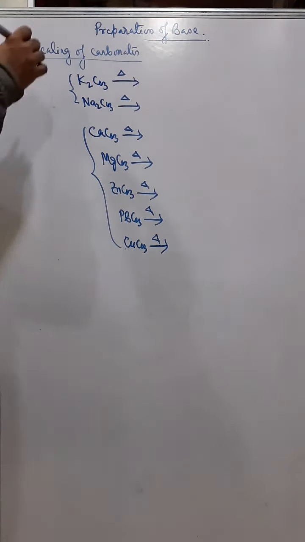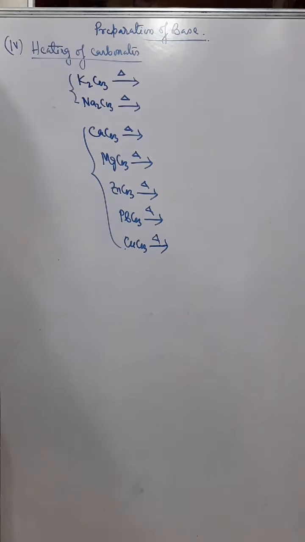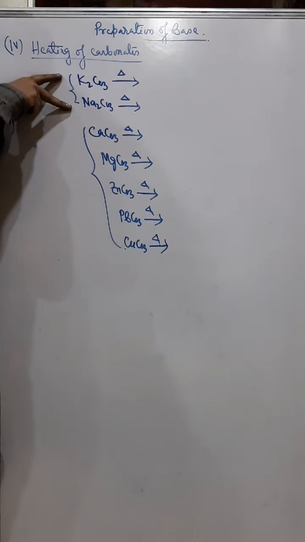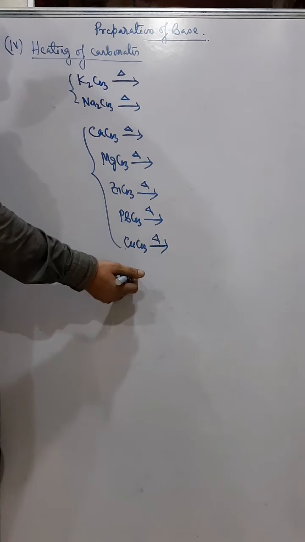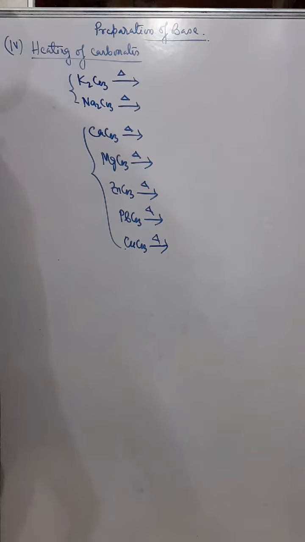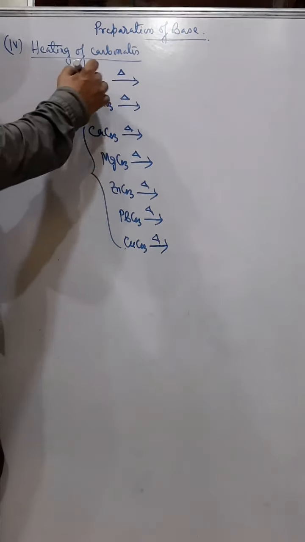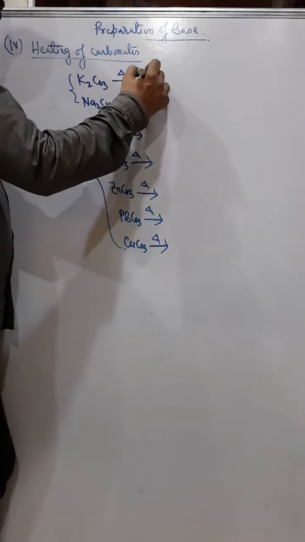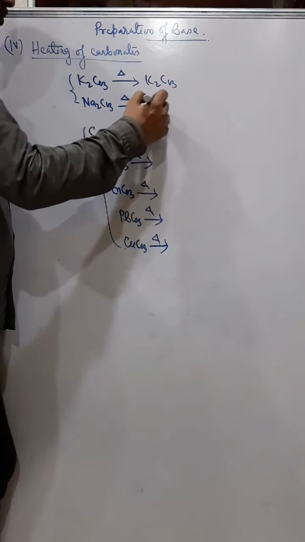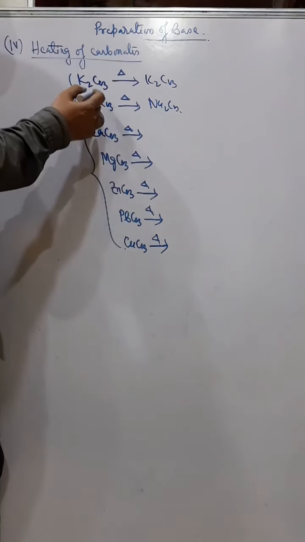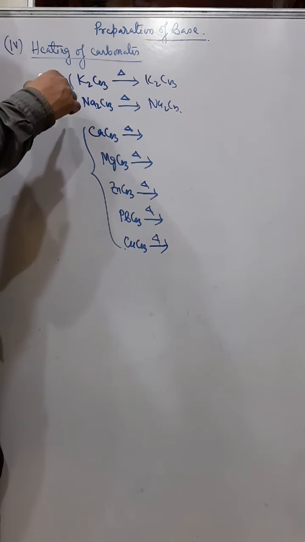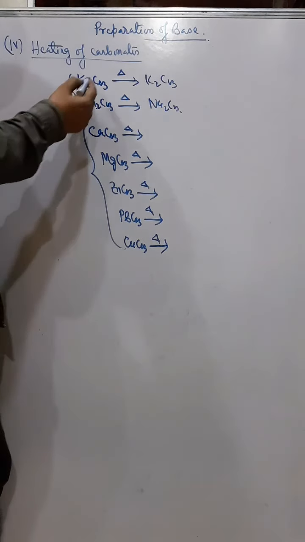Okay, next is preparation of base by heating of carbonates. In this case also we'll divide potassium and sodium in a group, and then the least active metals, that's silver and mercury, not necessary. Here what we'll see is that when we heat them, they will not decompose. Always sodium and potassium, if you have seen in the previous case also, they have just partially decomposed, and in this case they are not